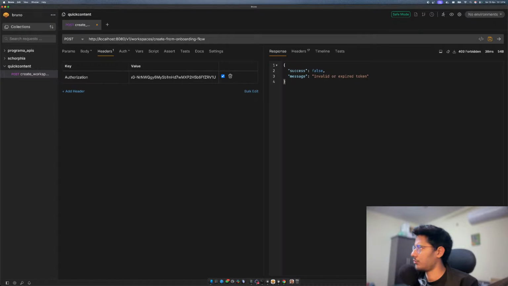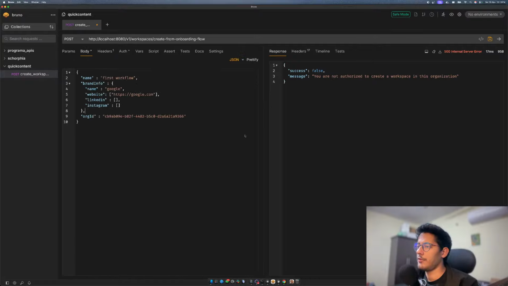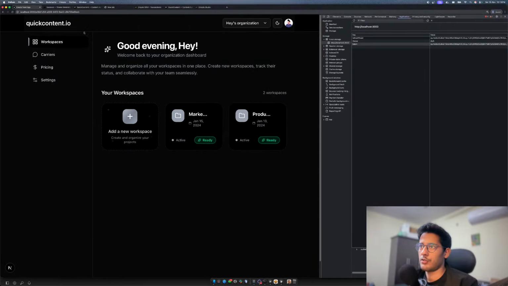Okay, now this should be fine. You are not authorized to create a workspace in this organization. Because yeah, the organization ID was changed. It should have created a new organization ID. Yeah. I'm getting there, guys. I'm getting there. We should be able to create a workspace now.